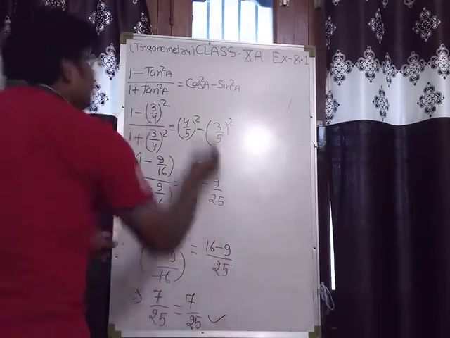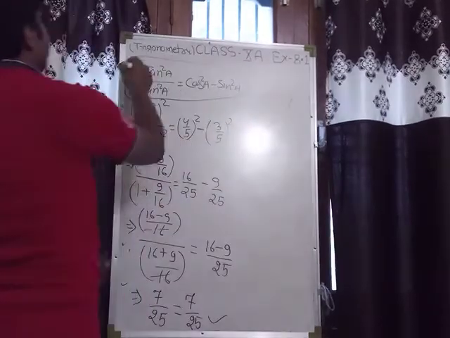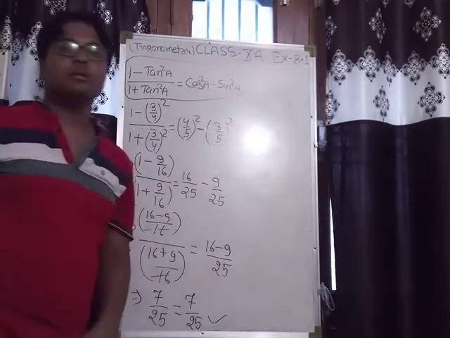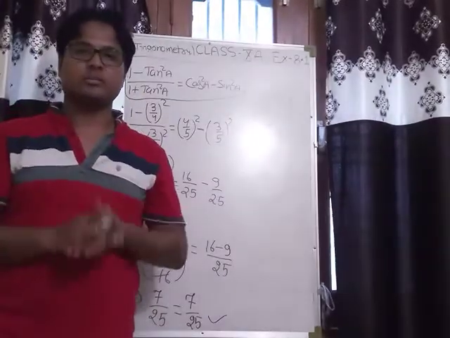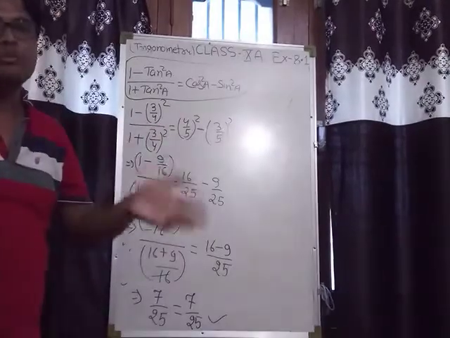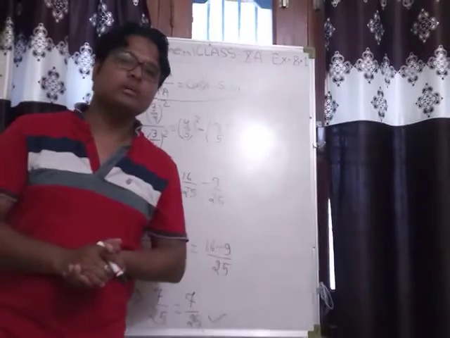Clearly the given 1 minus tan square A upon 1 plus tan square A equal to cos square A minus sin square A, that is true, that is correct for the given value of cot A. Okay, so that's enough for today.